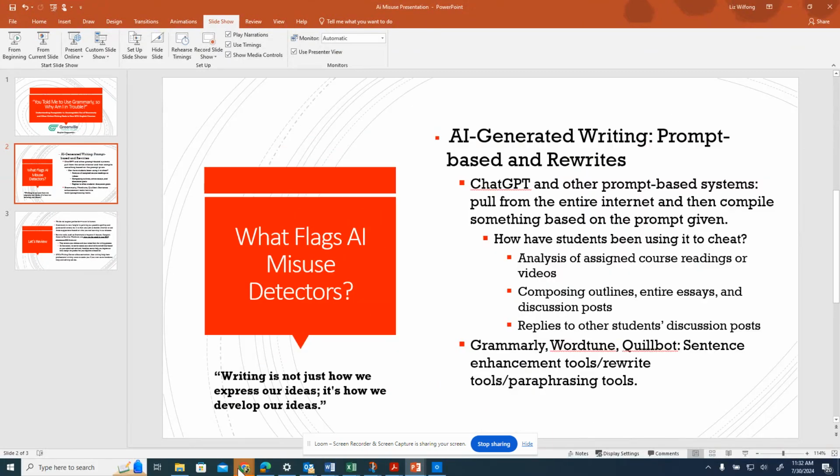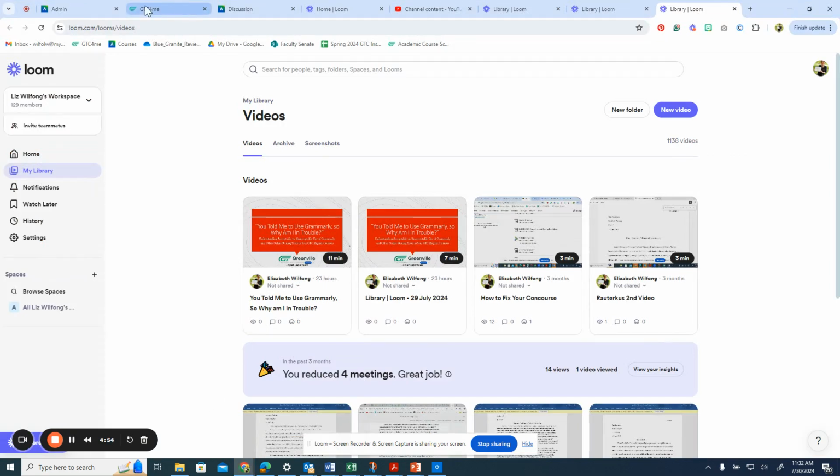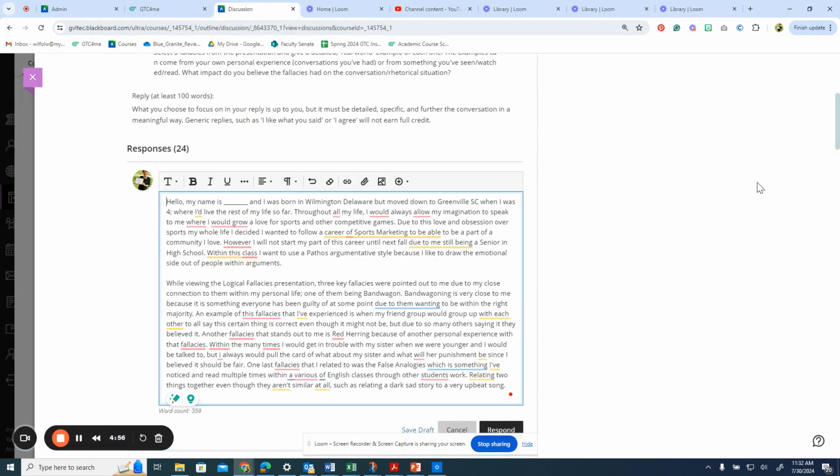So, what is Grammarly? Let's take a look because we do want you to use it. It is helpful. None of us is perfect. Even those of us who write all day, every day, or even teach writing skills for a living,